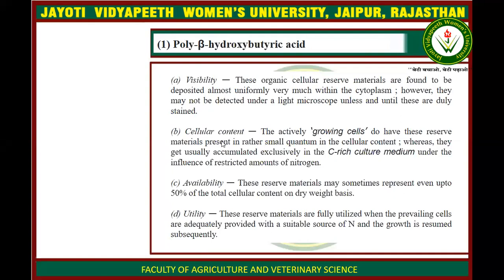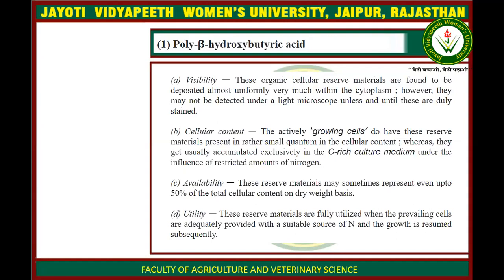Regarding visibility, polyhydroxybutyric acid is not visible under a light microscope, and the cellular content is very small in quantity. Bacteria can accumulate polyhydroxybutyric acid when a carbon-rich medium is present, whether in vitro or in vivo. Then they synthesize more polyhydroxybutyric acid as their storage food, and it may be present up to about 50% of the total cellular weight.